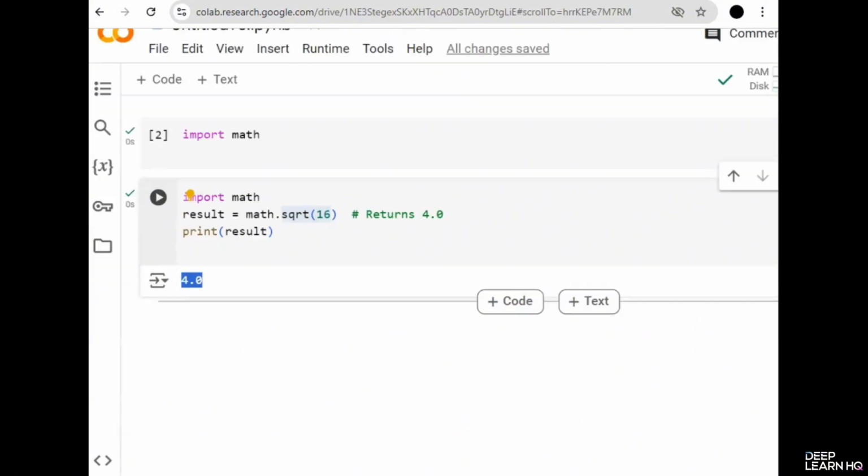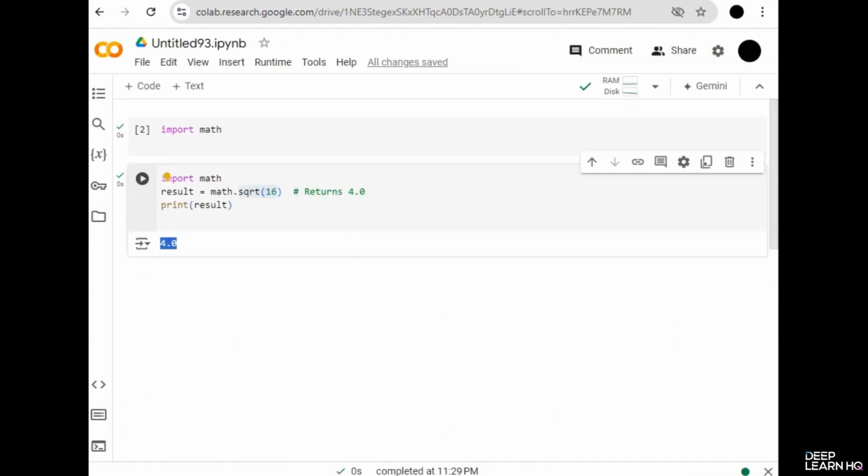Now that we understand what modules are, let's talk about pip. Pip is a package manager for Python. It allows you to install and manage additional libraries and dependencies that aren't included with the Python standard library. For example, if you want to work with data, you'll likely need a library like pandas, which isn't built into Python. That's where pip comes in. So let's ask ChatGPT how to install the pandas package using pip.